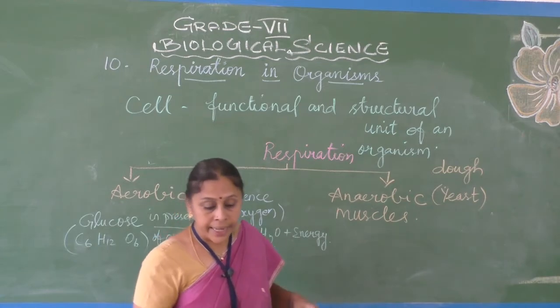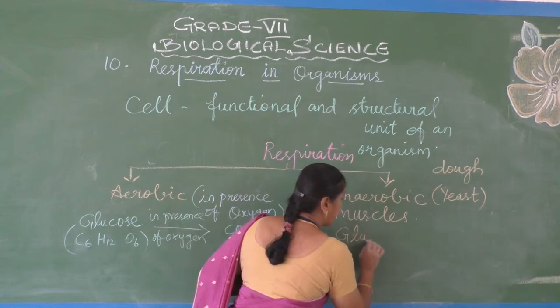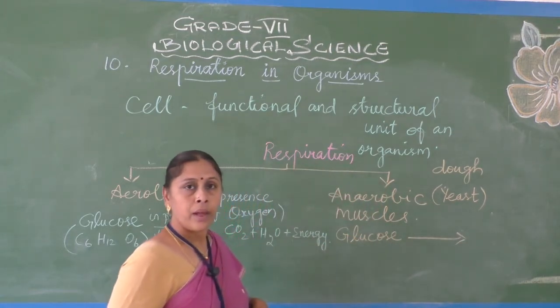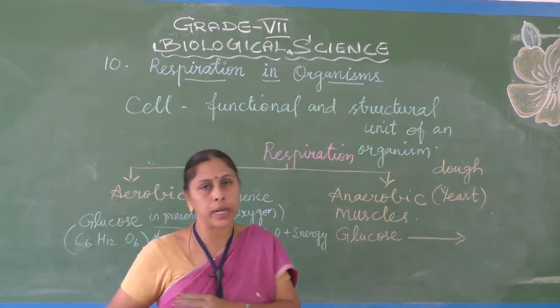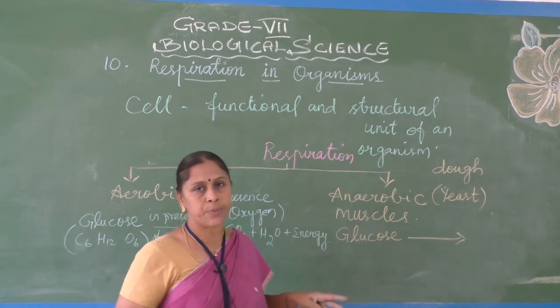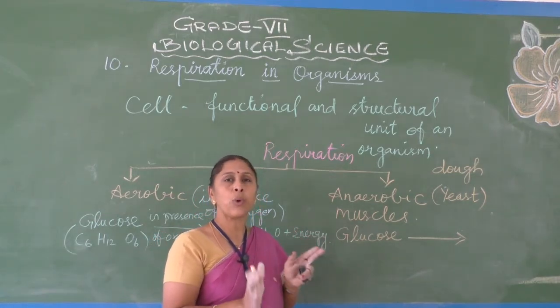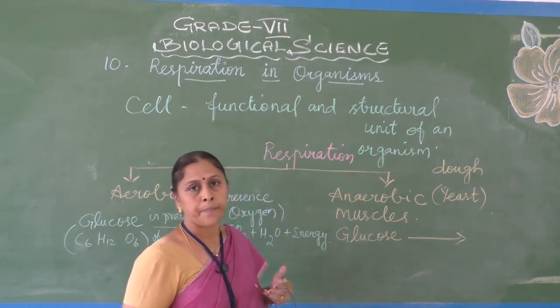That means in the muscle cells, the glucose will be partially converted. Partially means what? Only half of the glucose will be broken down. Complete respiration will not take place. Half of the glucose only will be converted to produce instant energy.